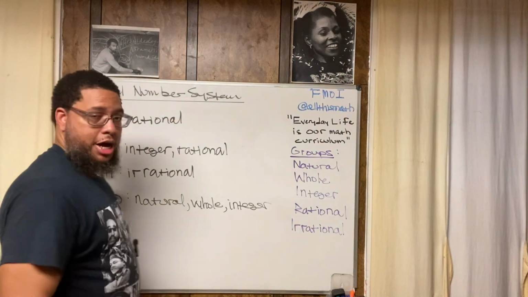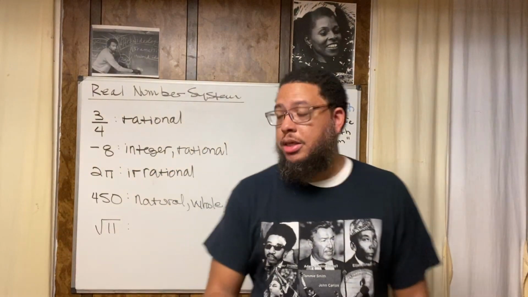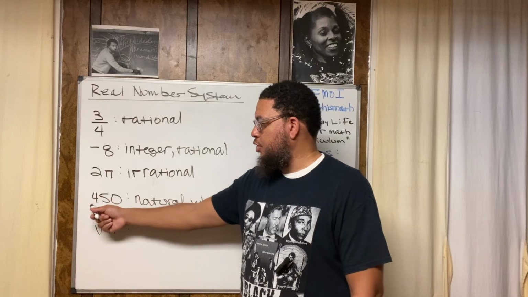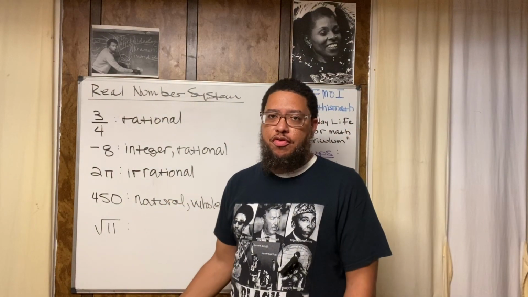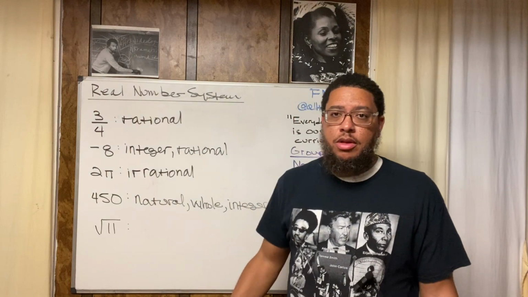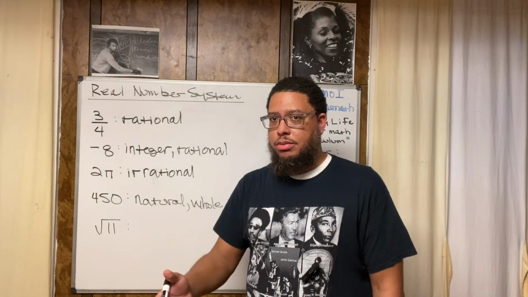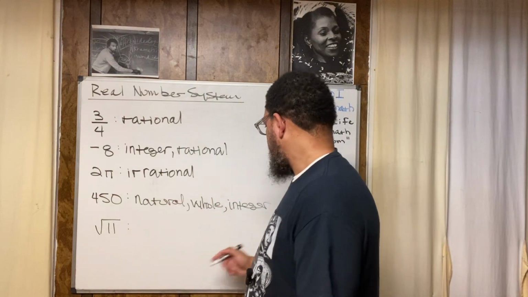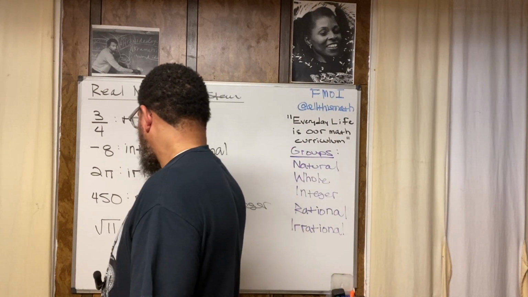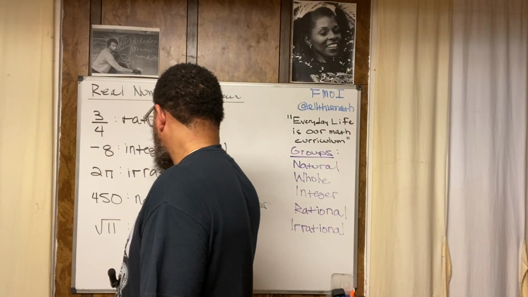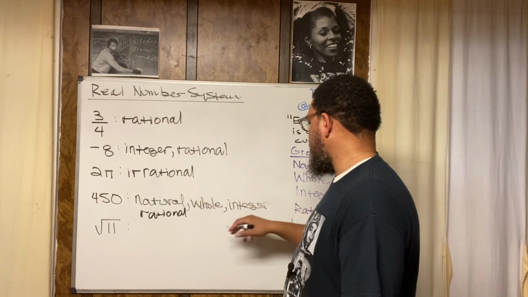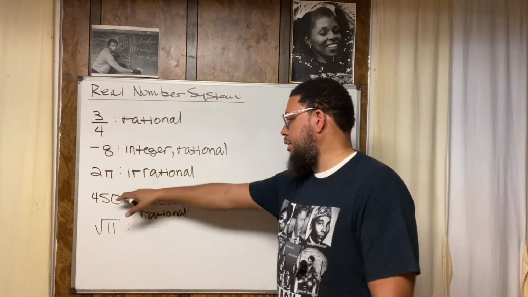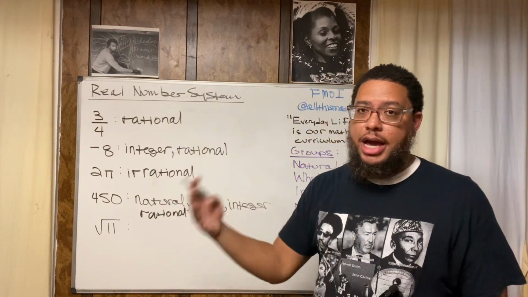It is rational. How do I know it's rational? Because if I make this look like a fraction, it's 450 over 1. And then if I divide, it takes me right back to 450. And 450 terminates at the 0. So it's rational also. So it's natural, whole, integer, and rational. This number is in 4 different categories.